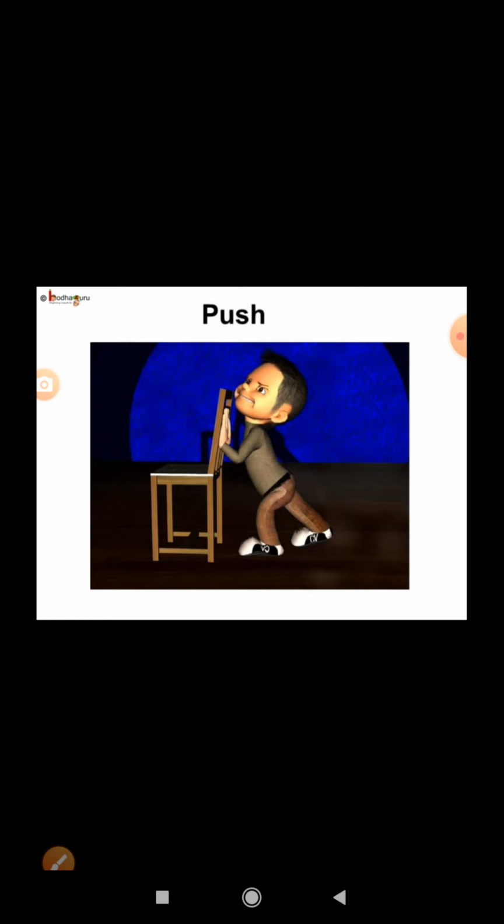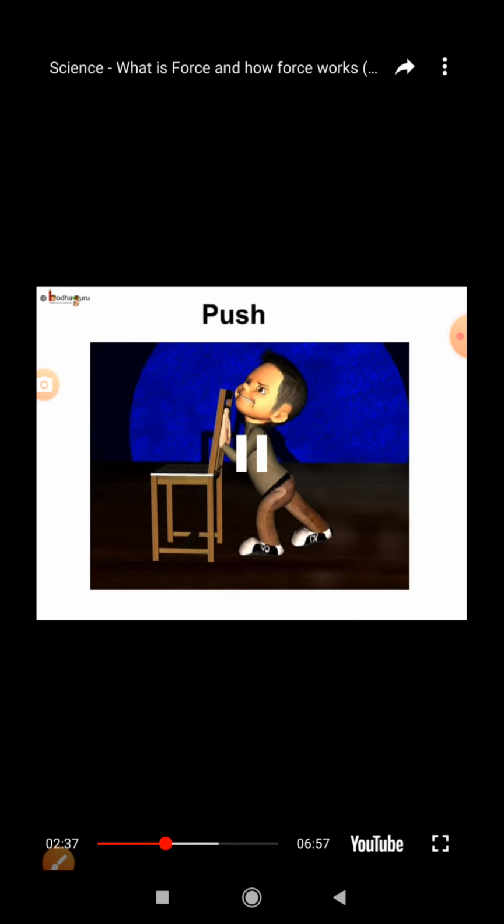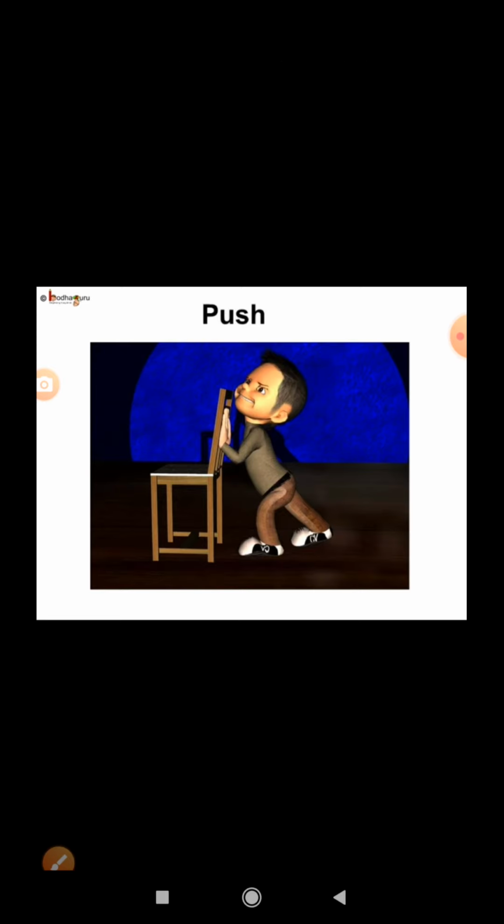Say if a chair is lying in front of you and you want to move it away, what do you have to do? Will the chair move by itself? You can say, hey chair move. Does it happen like that? No way, right? You have to make an effort. You have to push the chair away. Of course, someone else can make the effort on your behalf and push it away. But the important thing is effort is required by you or someone to push it. Otherwise chair will not move.